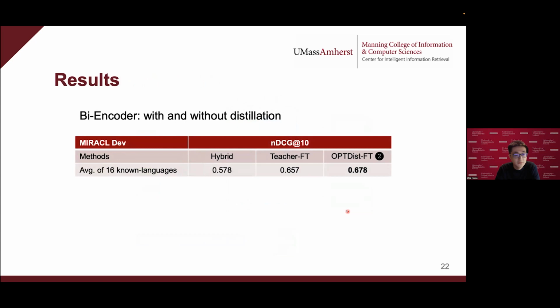And let's see some results. First, for the bi-encoder, we compare the performance between the model with and without the cross-lingual distillation. We can see that if we skip the distillation and directly fine-tune the teacher model using Miracle training data, the performance is actually lower than adding the distillation step in the middle. So this result demonstrates the significance of this cross-lingual knowledge distillation.